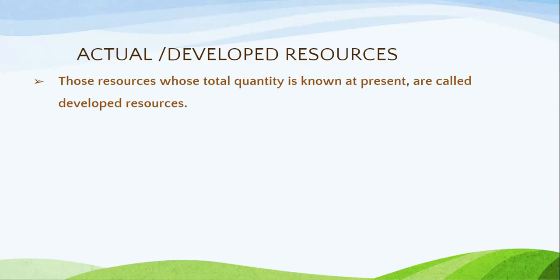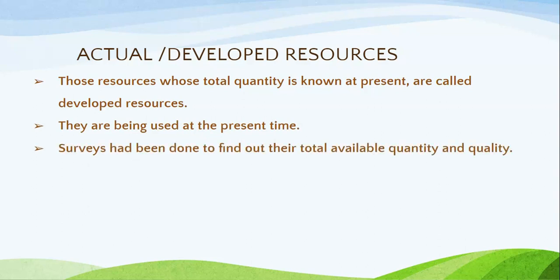Those resources whose total quantity is known at present are called developed resources. They are being used at the present time. Surveys have already been done to find out their total available quantity and quality.